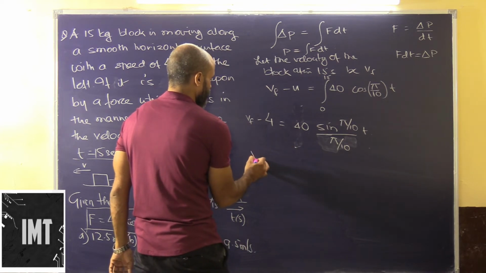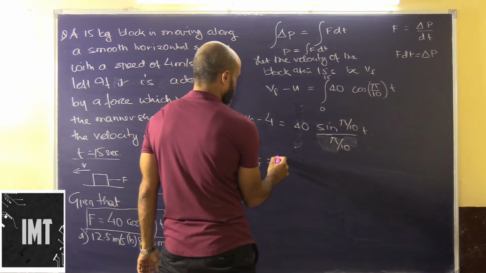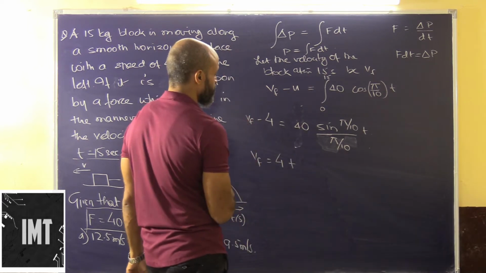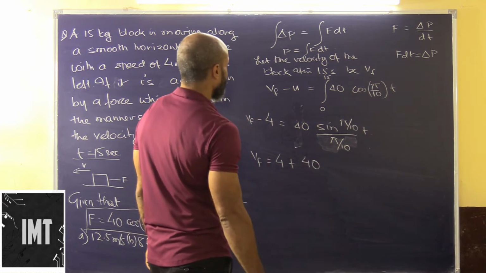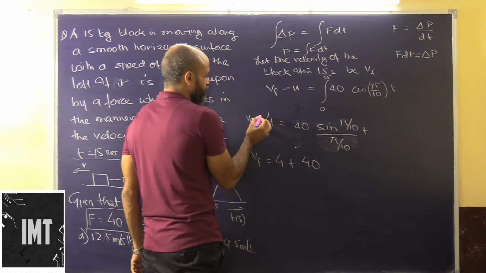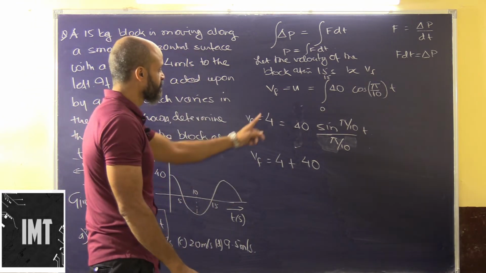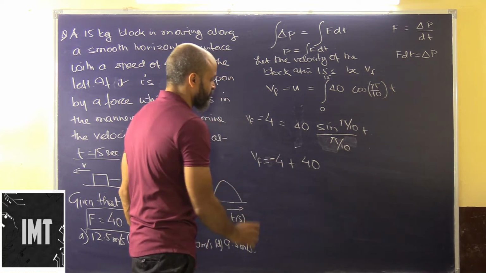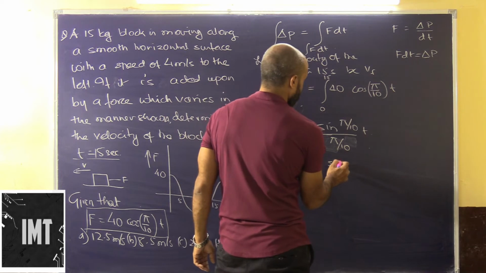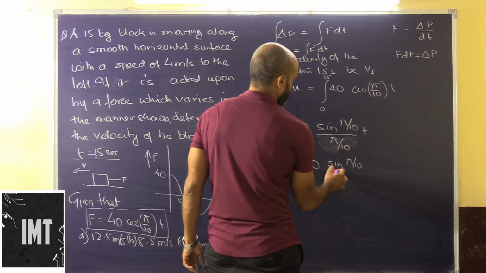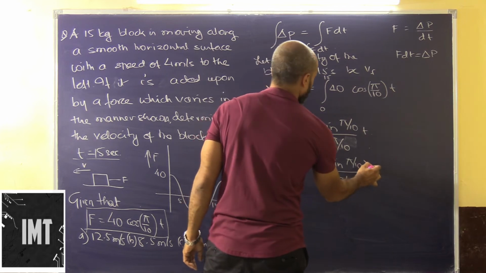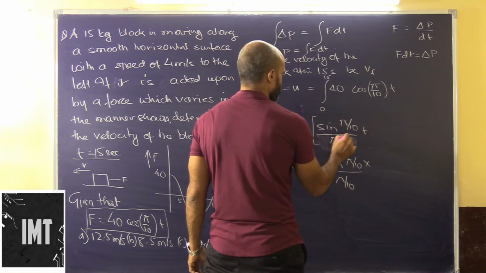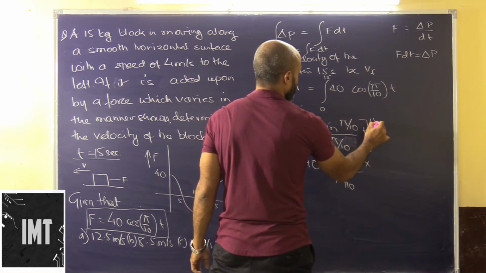So Vf minus u, that is Vf minus 4, because this is the change in velocity. So this 4 when it comes here will be minus 4 plus 40 into sin pi by 10 t upon pi by 10, taken between the limits of 15 and 0.